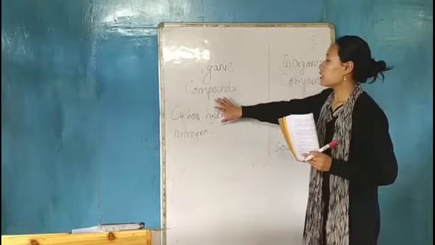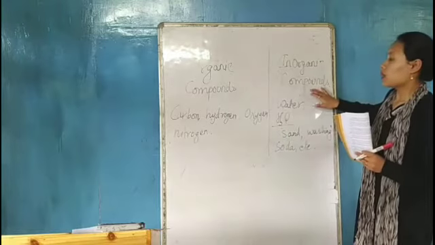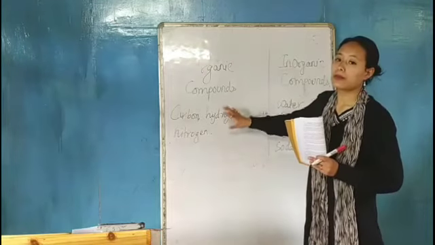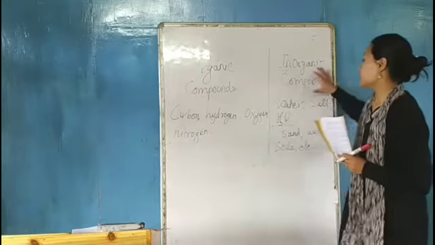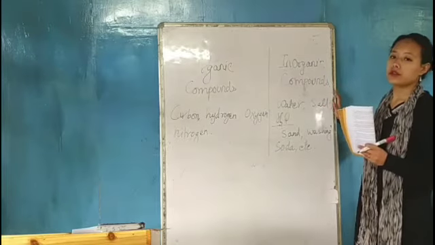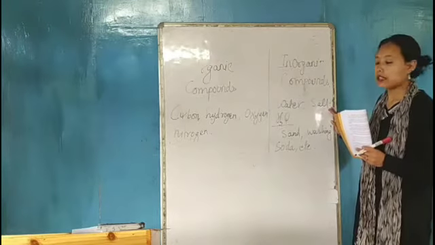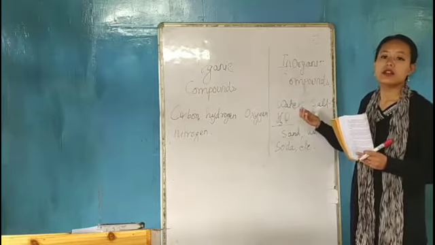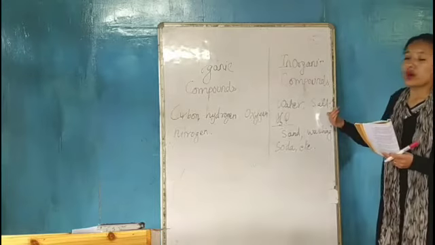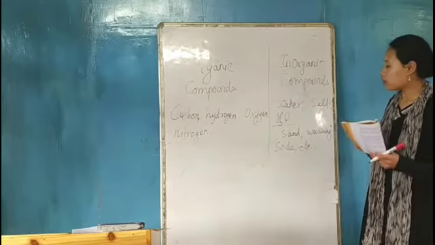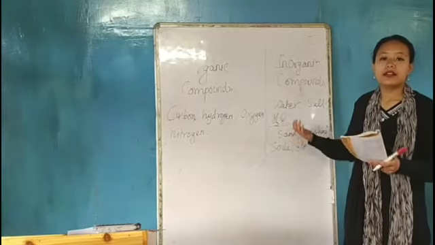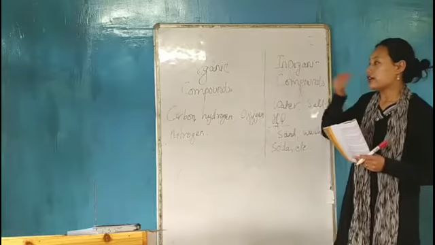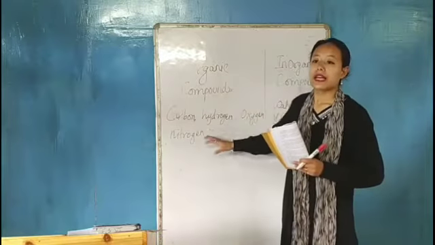So between organic compounds and inorganic compounds, the difference we can get is that organic compounds are formed from plants and animals, but inorganic compounds are not formed from plants and animals. For example, water. We don't get water from plants and animals. We don't get salt from plants and animals. We don't get sand from plants and animals.